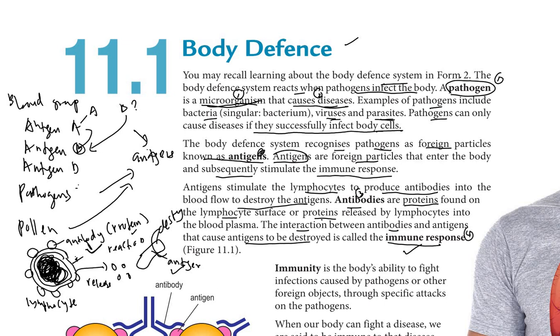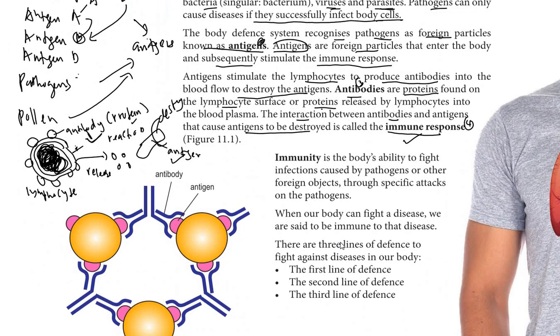The fifth term is immunity. Immunity is the body's ability to fight infections caused by pathogens or other foreign objects, known as antigens, through specific attacks on the pathogen. This may be through the antibodies and so on.